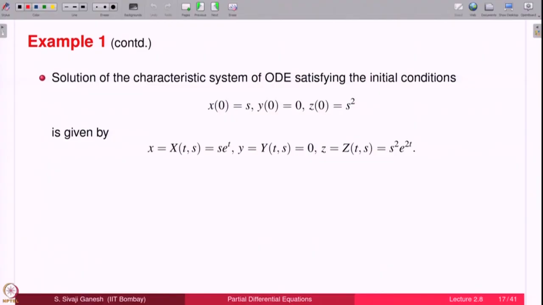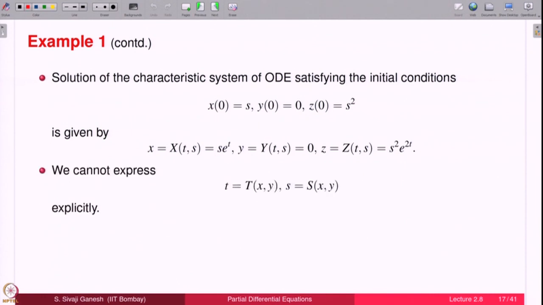Now, what is the next step that the existence uniqueness theorem told us? Using the first two equations, namely x equal to x(t,s) and y equal to y(t,s), express t as a function of x,y and s as a function of x,y, substitute in the third one and propose your solution. If all is well, that is going to be your solution.